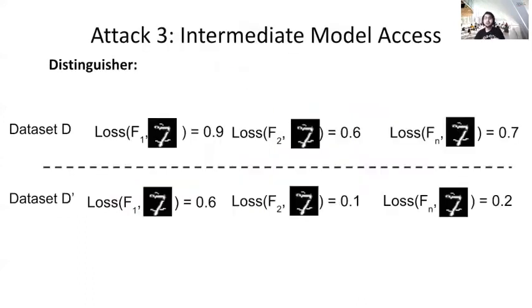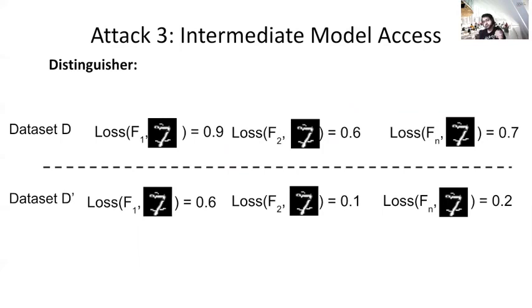One thing, as I mentioned before, is that DPSGD assumes that the adversary has access to all of the intermediate steps. So one idea is that we can look at the behavior of the model in each different iteration, and this series of iterations can give us more information compared to just looking at the final step. So we create the distinguisher so that it looks at all of the intermediate steps.